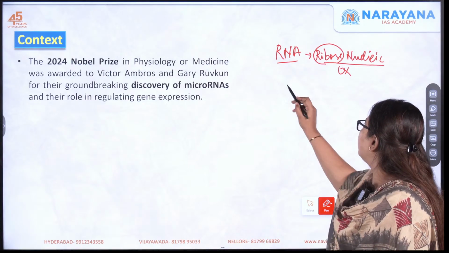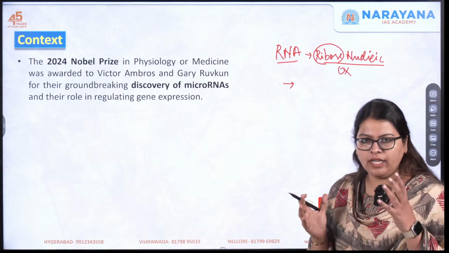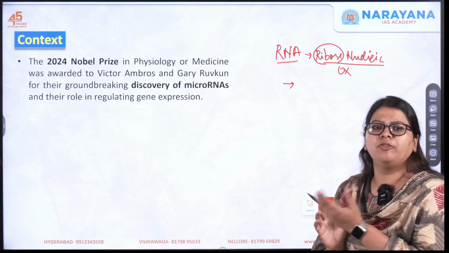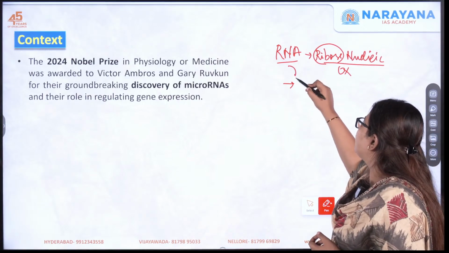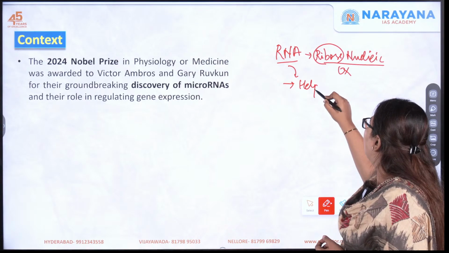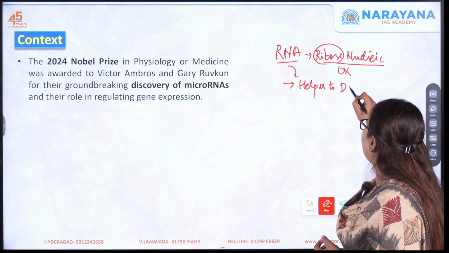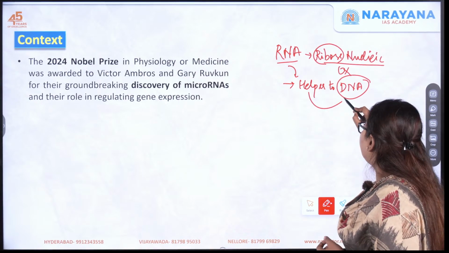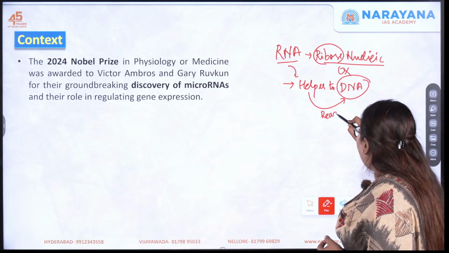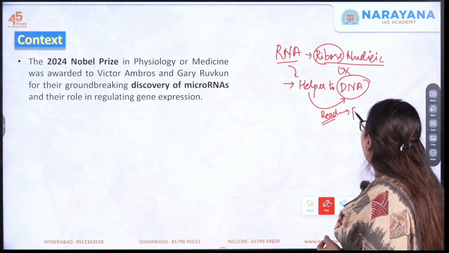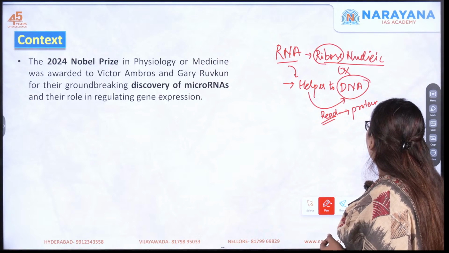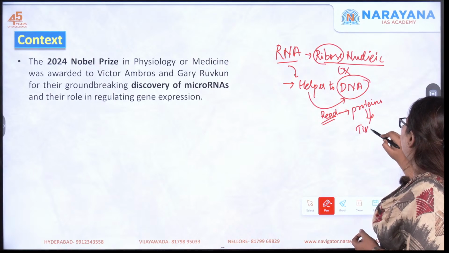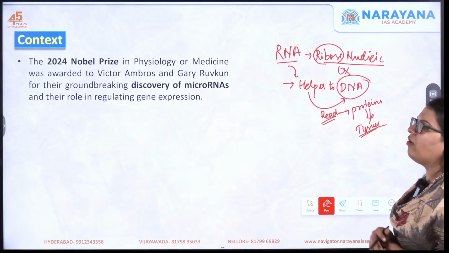Since I told you DNA contains all the information, what is the role of RNA? In simple terms, it is a helper to the DNA. RNA is considered to be a helper to the DNA. In what way do I say helper? Because for all the information present here, RNA is used to read or decode that information in order to build the proteins. The proteins are used for building various tissues which are essential for the day-to-day functioning of our body.